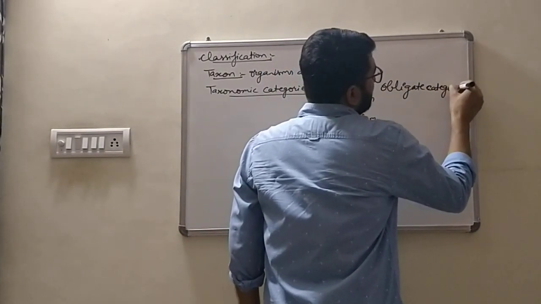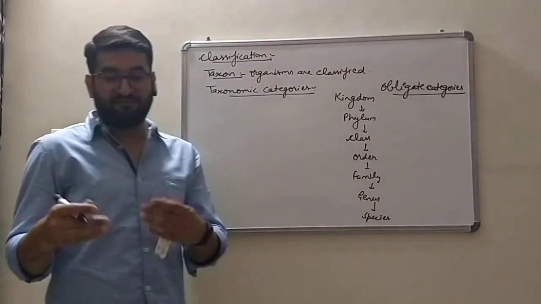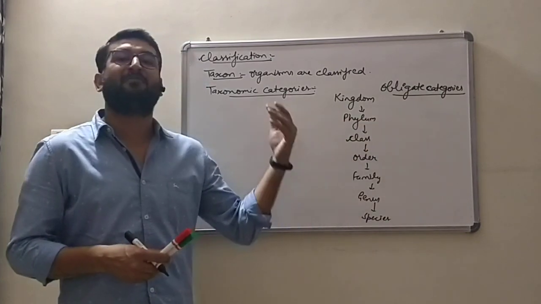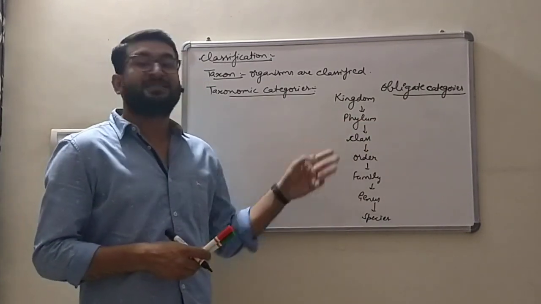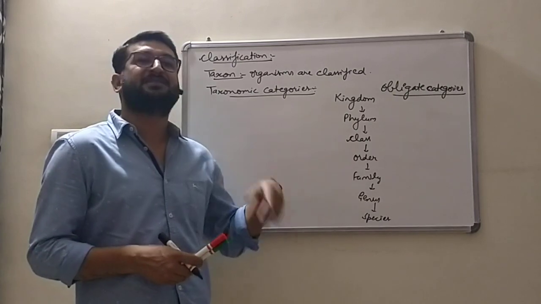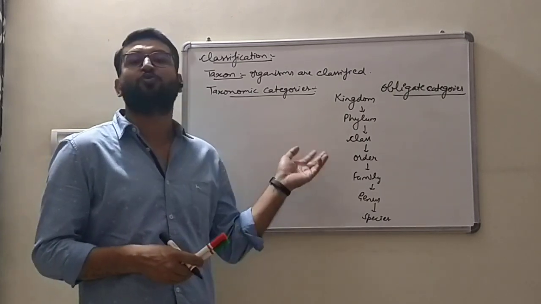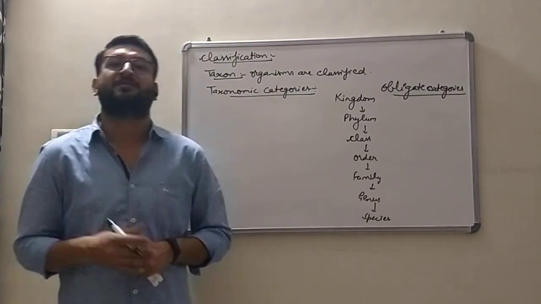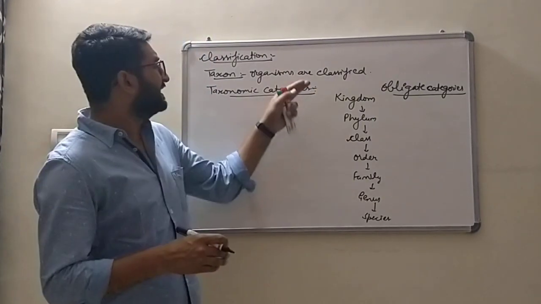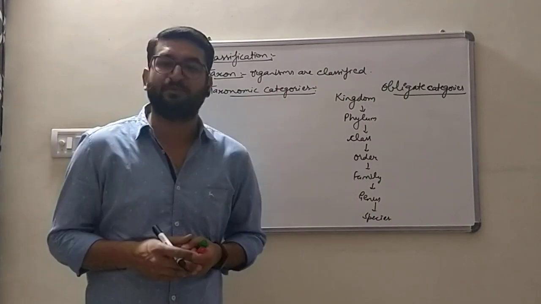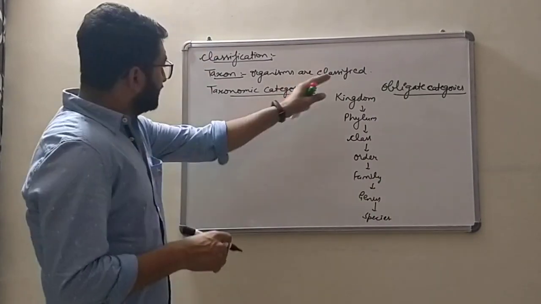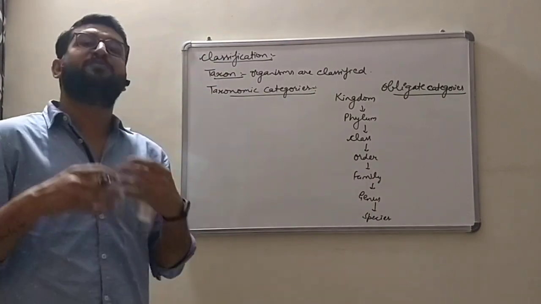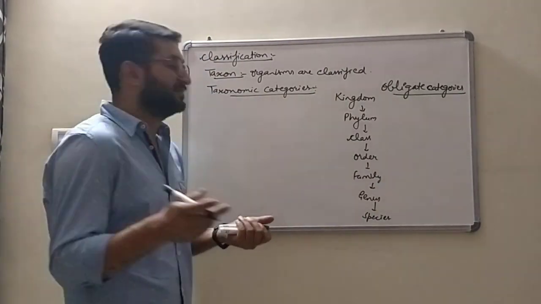These are the major categories. Then we have further intermediate categories as well, like phylum or division having subphylum or subdivision. Class has superclass and subclass. Order has superorder and suborder. There are also subfamily and superfamily. These are intermediate classification ranks, taxons. These are the categories in which we group an organism. To study those, you can go either from downwards to upwards or upwards to downwards, based on the similarities and dissimilarities.